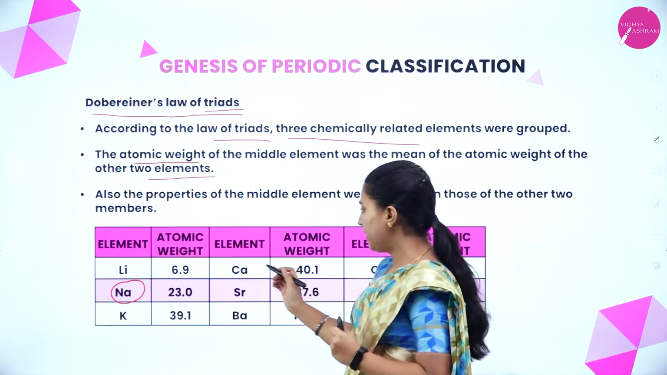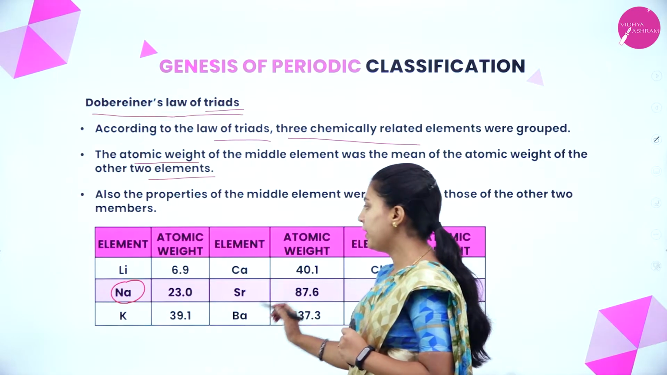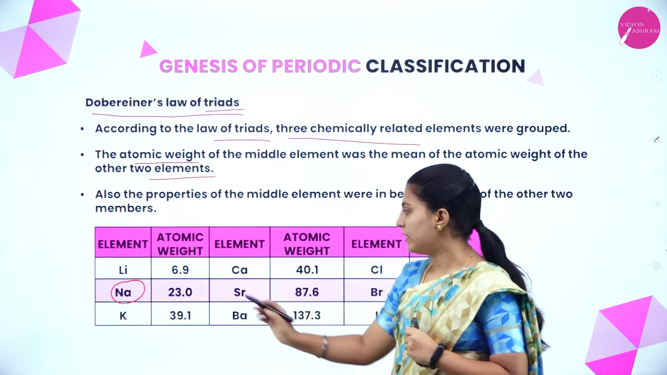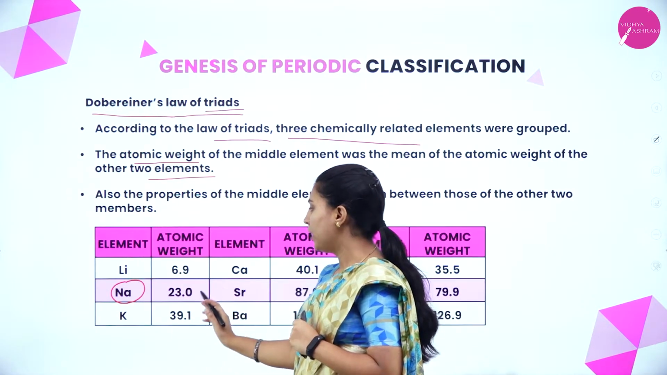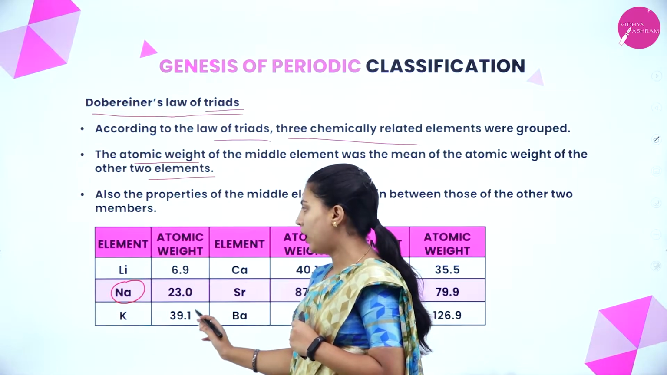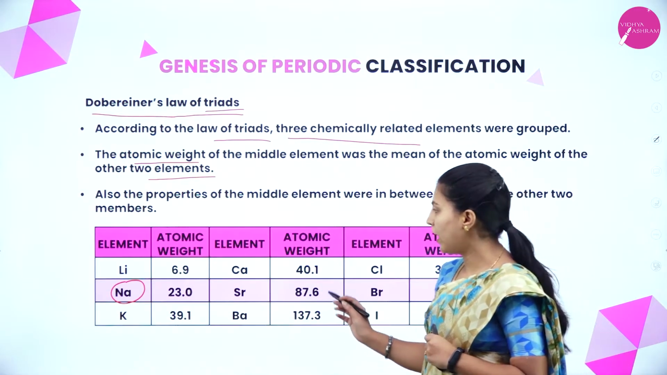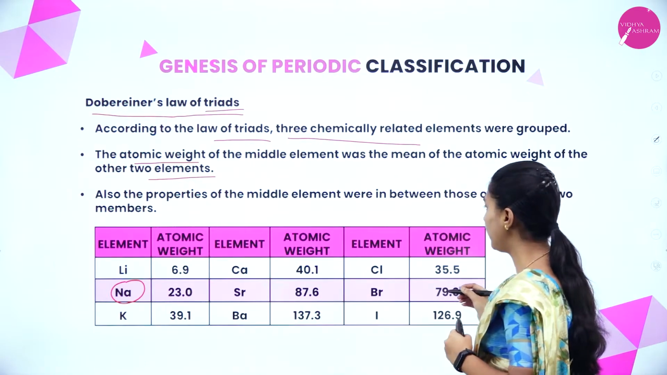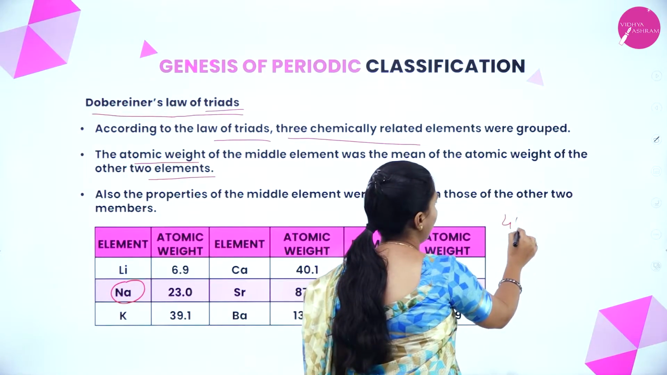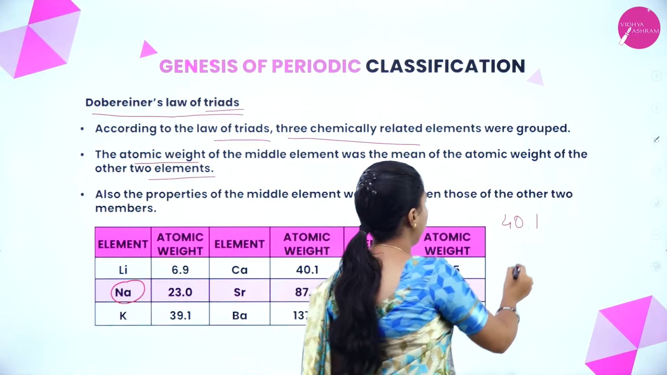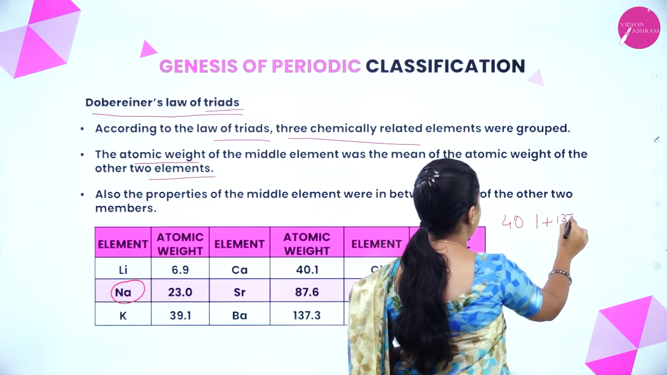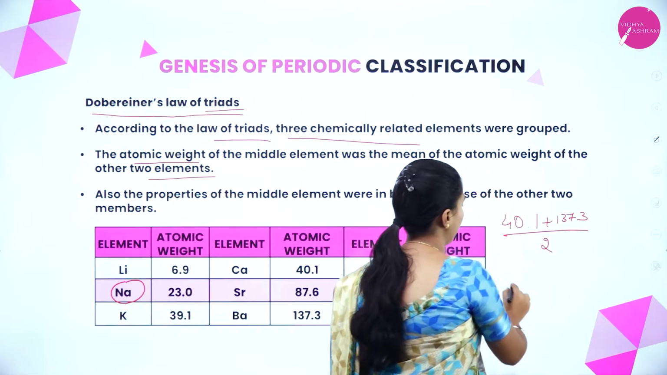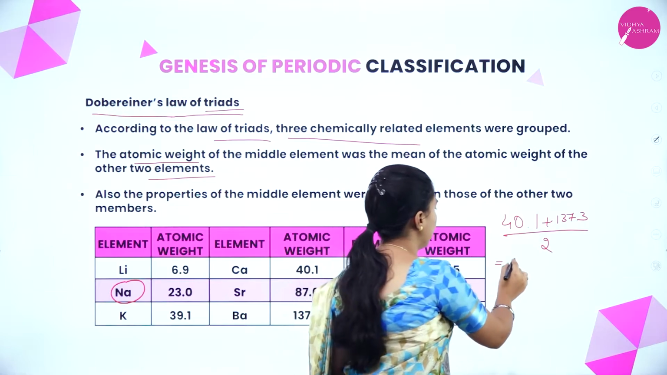We will see another triad, calcium, strontium, barium. Here the first triad is lithium, sodium, potassium. This is the atomic weight of lithium, this is the atomic weight of sodium and the atomic weight of potassium. We will consider another triad, calcium, strontium, barium. What exactly he did: 40.1 plus 137.3 divided by 2. Overall, he will get